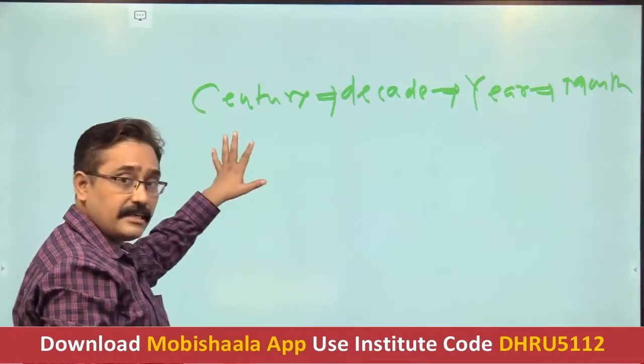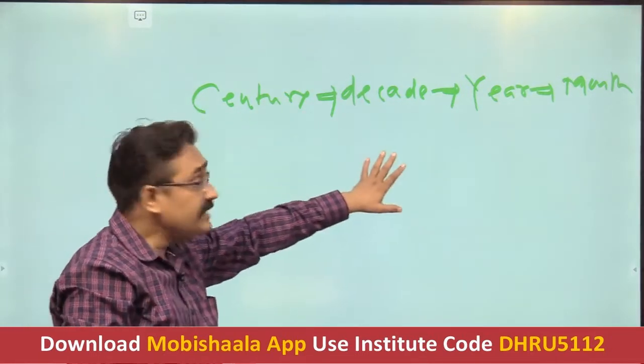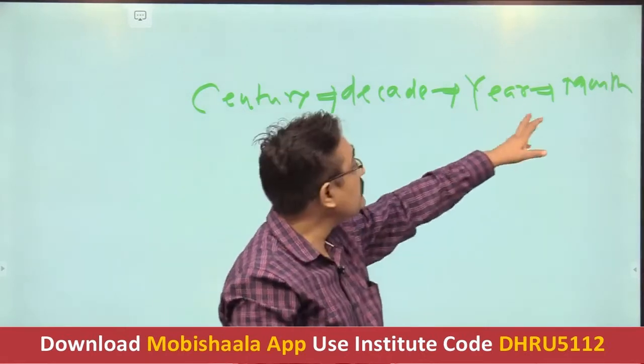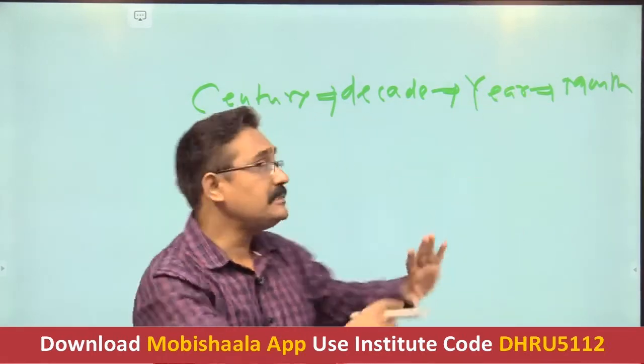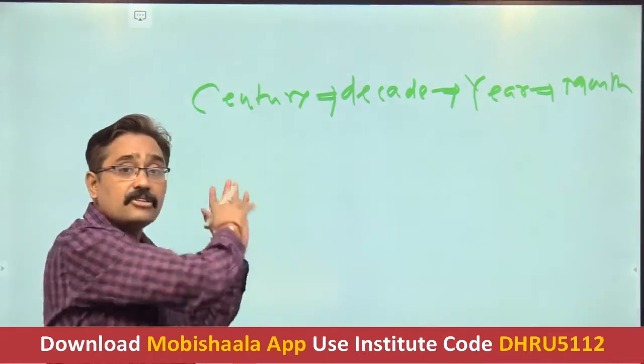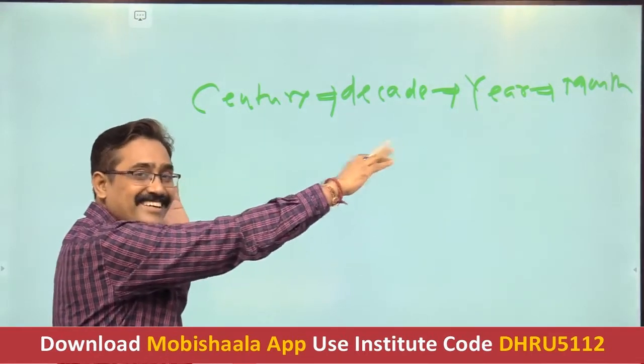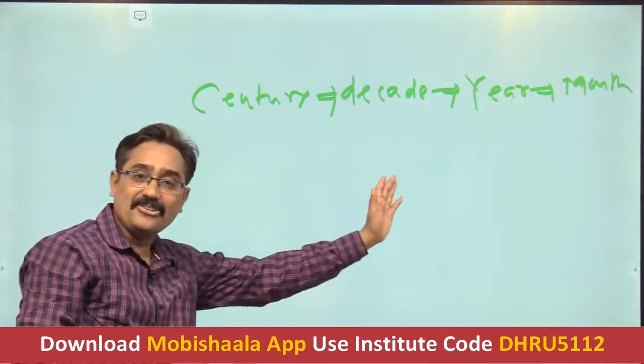A century comprises 100 years, a decade comprises 10 years, 1 year comprises 12 months, and 1 month comprises 30 days. It means it is in descending order. This is chronological dating. What we are doing is arranging them in a chronological order.